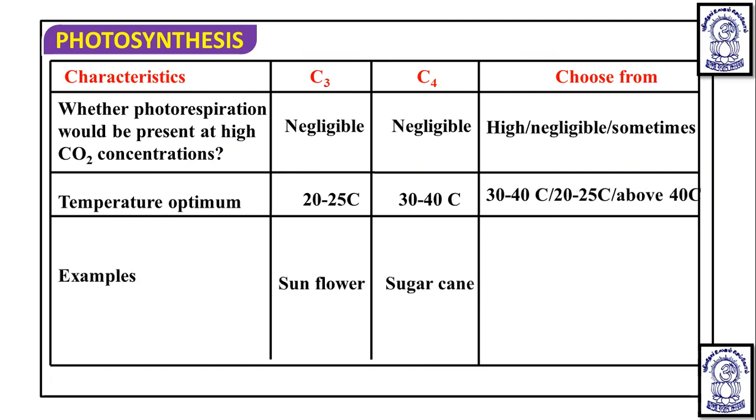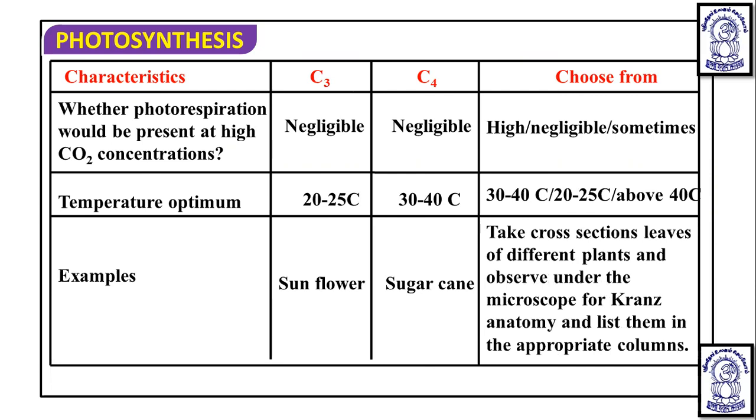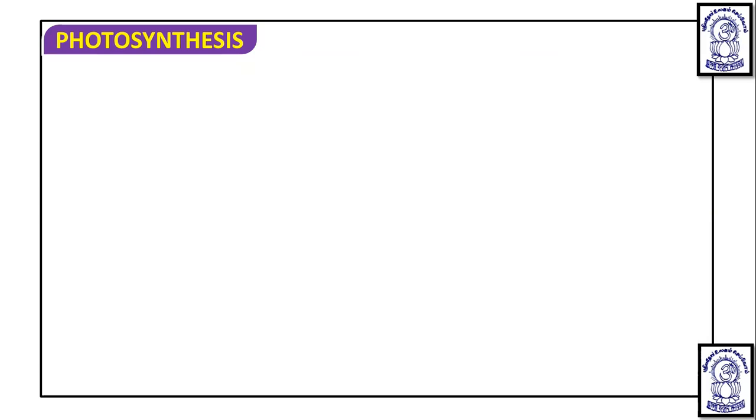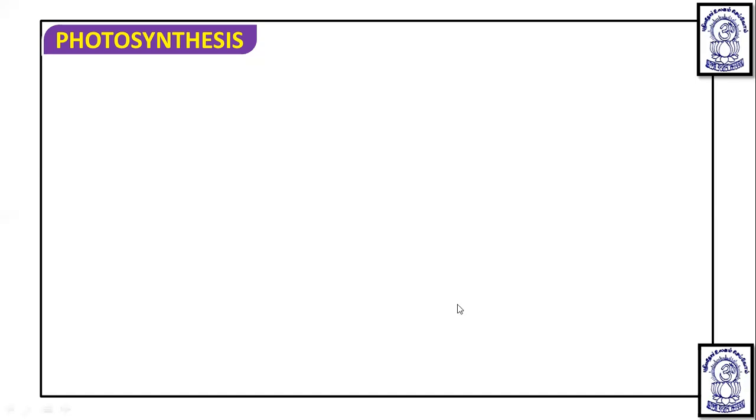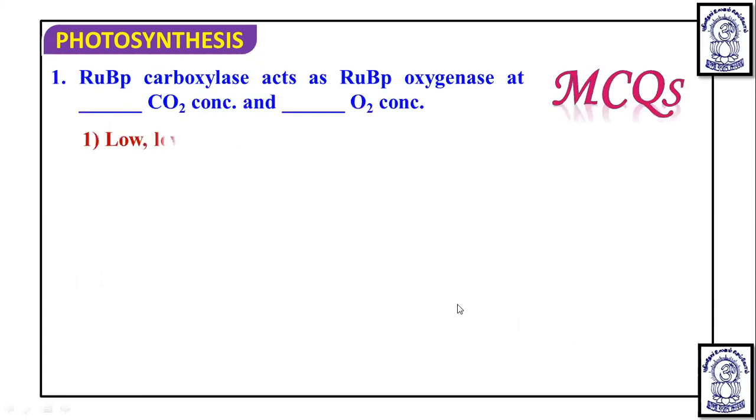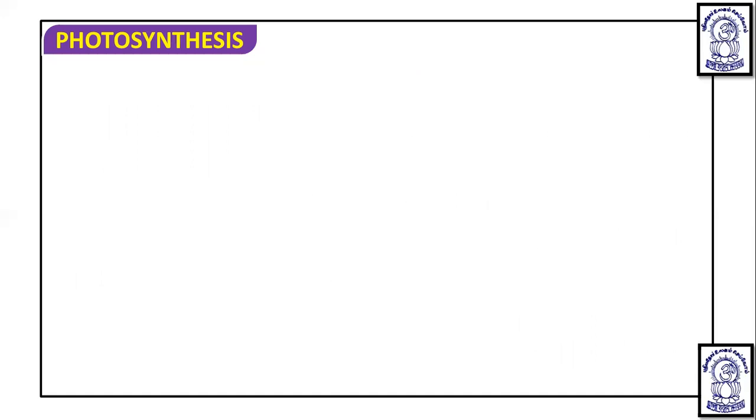Examples of C3 plants are sunflower, and other examples were already told while studying C3 and C4 plants. Apart from those examples, we should remember some more examples like wheat and rice in C3, and maize, sugarcane and sorghum in C4. These are the important examples that you should remember. So that is all about photorespiration. RuBP carboxylase or Rubisco can act as RuBP oxygenase at a low CO2 concentration and high oxygen concentration, so low and high is the correct answer.